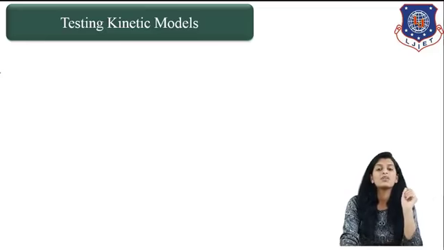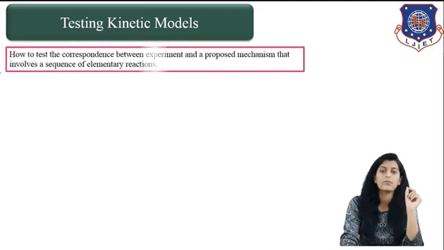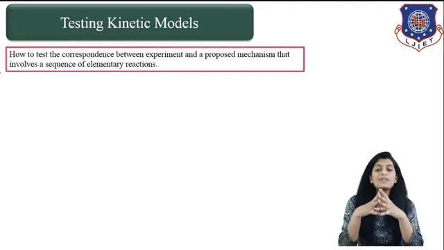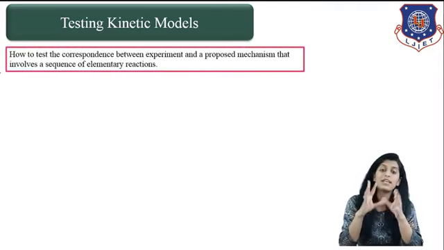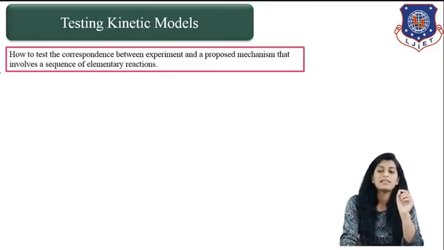So we need to test a given proposed scheme or kinetic model. How do we test the correspondence between the experimental and the proposed mechanism? It basically involves a sequence of elementary reactions.